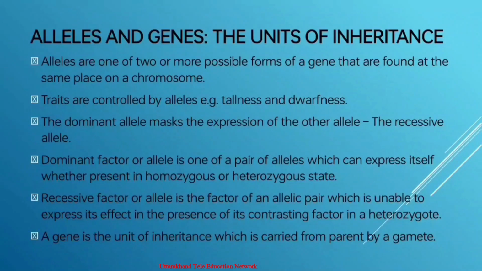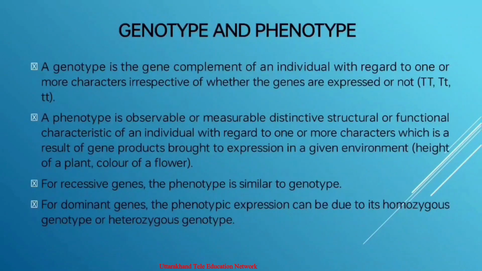When two alleles represent different traits of the same character in an individual, such a pair of alleles is called heterozygous or hybrid. It is represented by a capital T and a small t. So there are two alleles. The dominant allele masks the expression of the other allele, meaning the dominant overrides the recessive allele. The dominant factor of an allele pair is one which can express itself whether present in homozygous or heterozygous state, and the gene is the unit of inheritance which is carried from parents by a gamete.